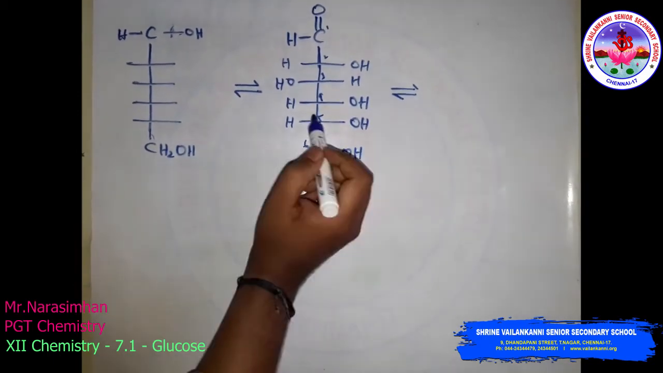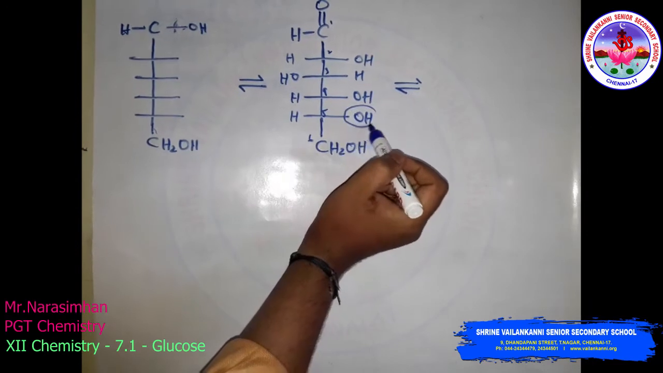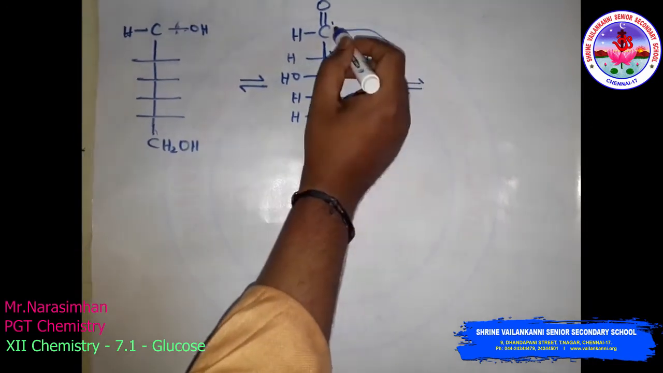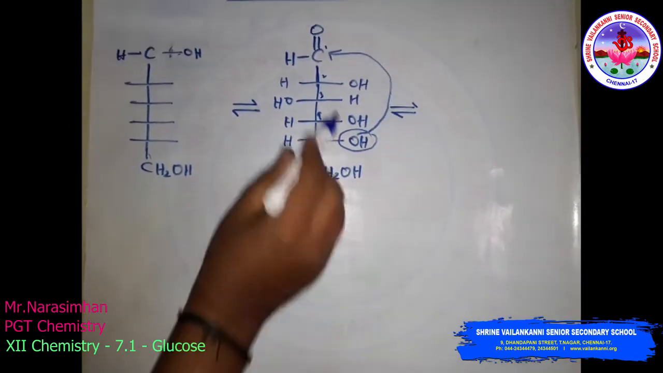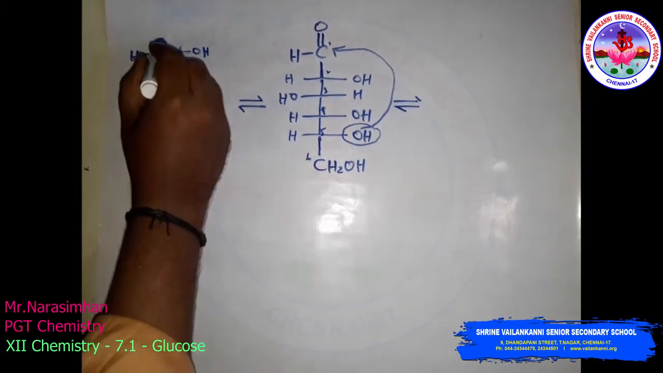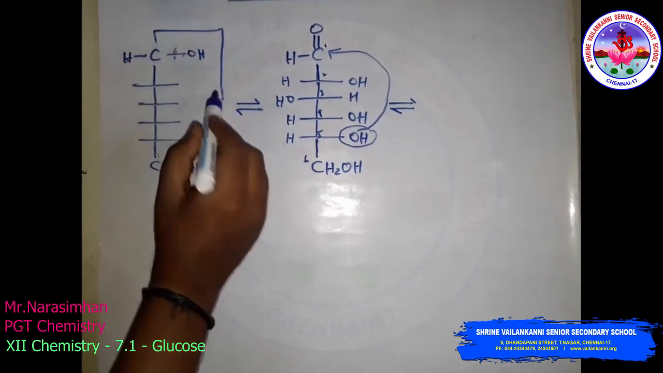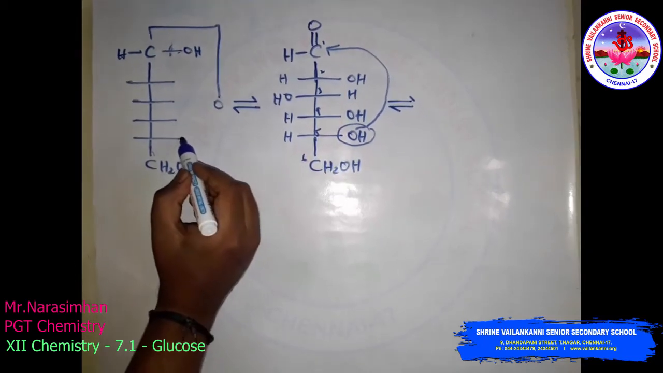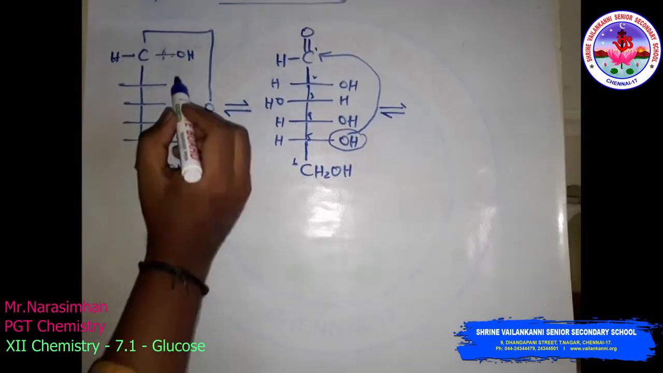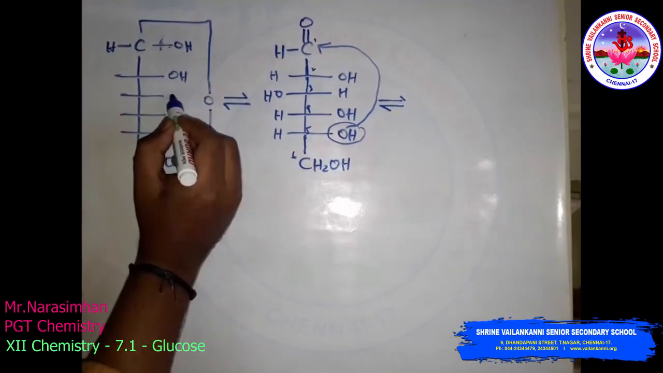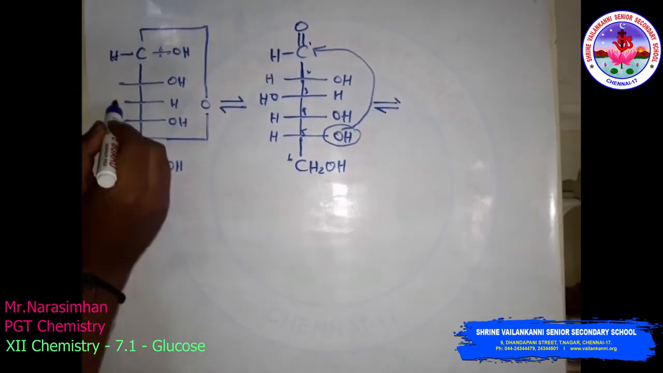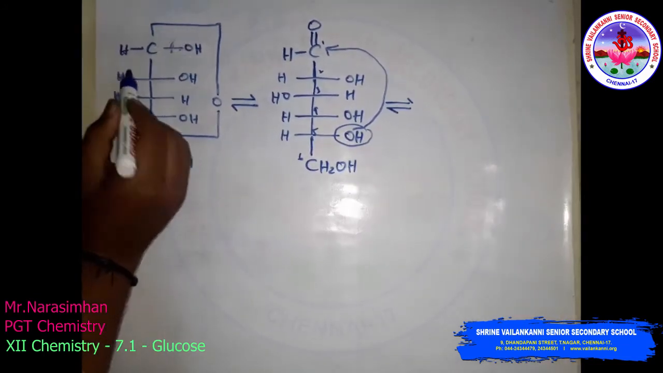Look here, this is a 6-member ring, this is a 5-member ring. In the 5-member ring, an oxygen atom goes to link this carbon atom. So the oxygen links to the 5th carbon atom of this group. The remaining OH groups I have to write like this: OH, OH, H, OH, and H.